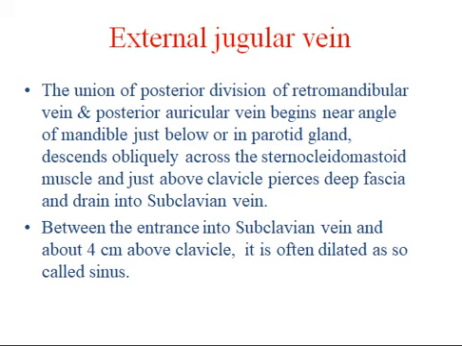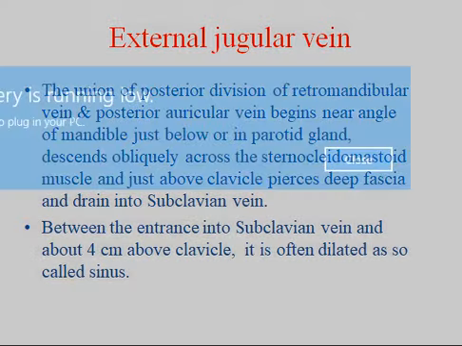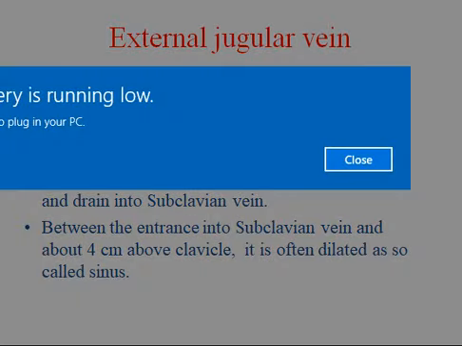It is covered by platysma and superficial fascia, and separated from sternocleidomastoid by deep cervical fascia. Between the entrance into the subclavian vein and about 4 cm above the clavicle, it is often dilated as a so-called sinus.